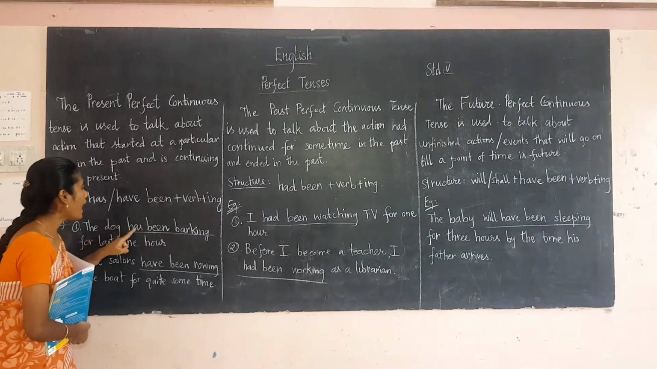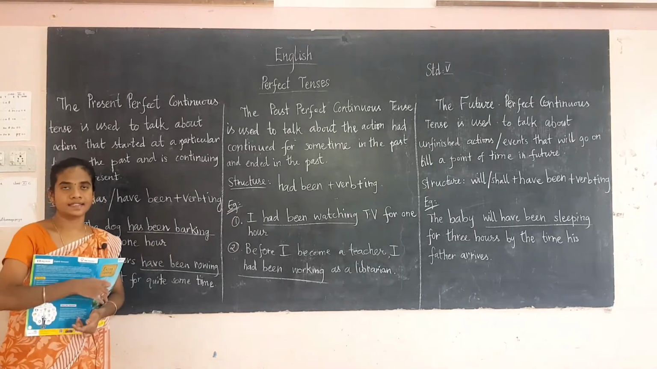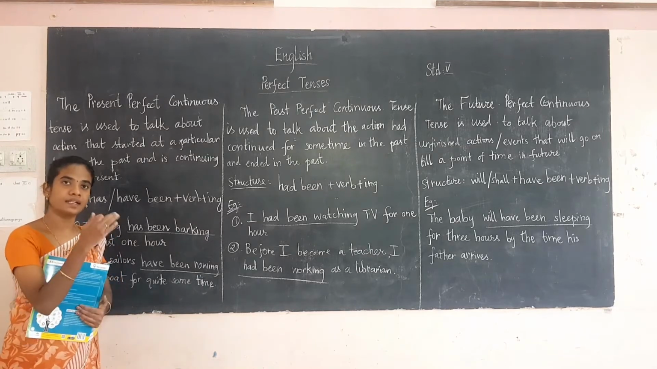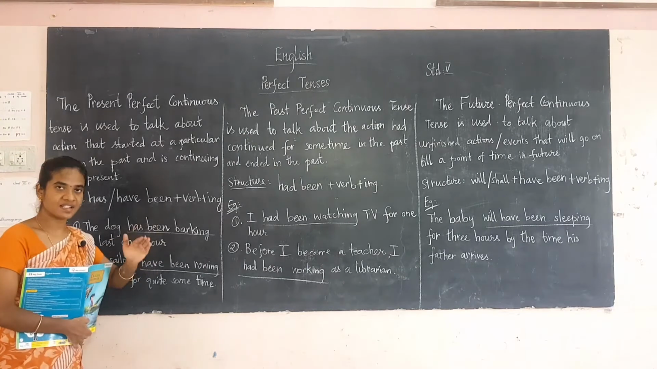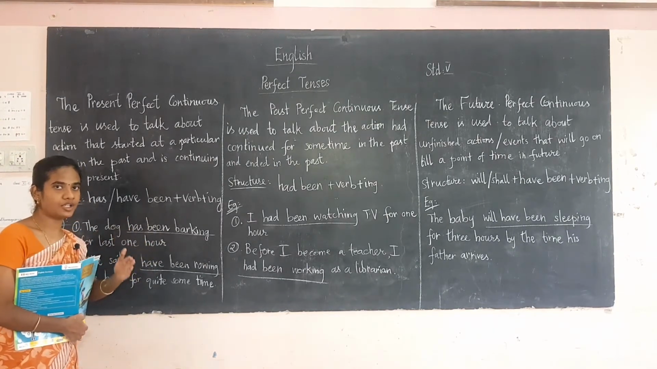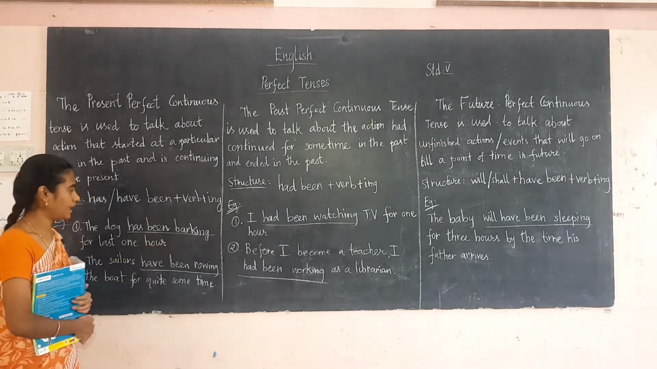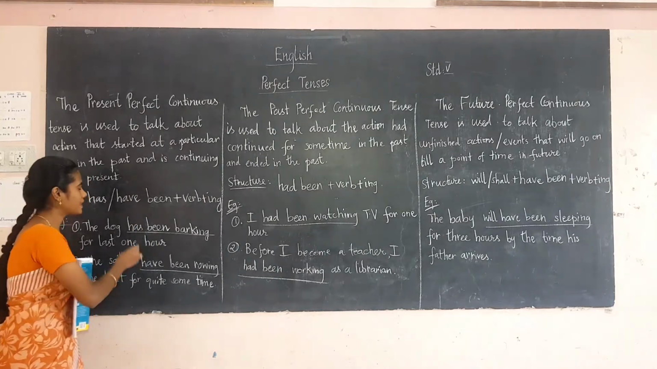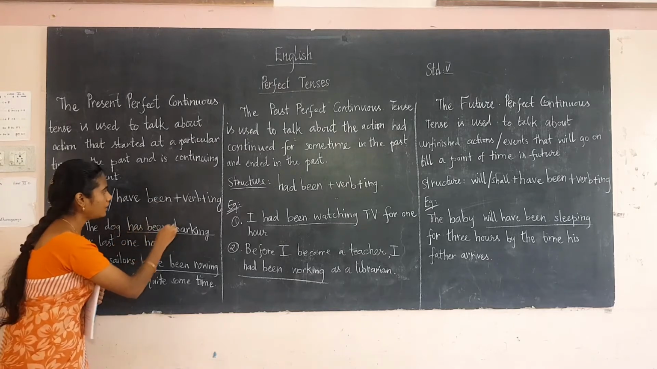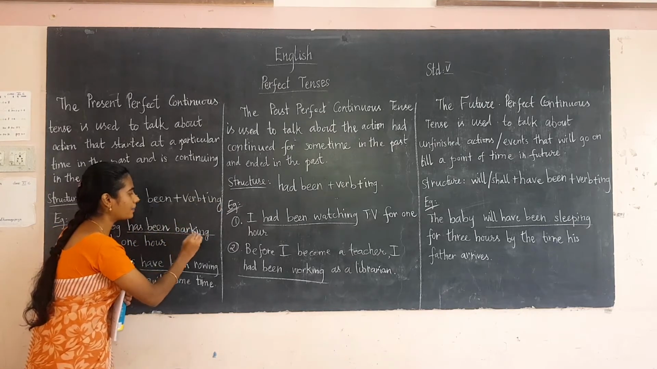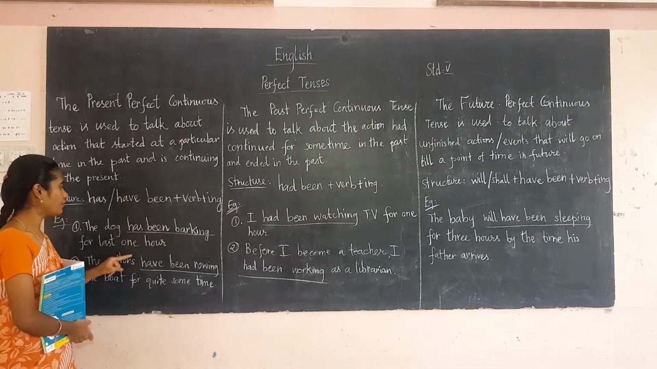Now see here, the dog has been barking for the last 1 hour. So here the dog started to bark in the past and it is continuing in the present. Okay. So at the time of speaking the action is continuing, it started to bark continuously. So we are using has been barking. Why are we using has? Because it is a dog, it is a singular subject. We are using has, then we are including been, then verb plus ing, that is bark plus ing, that is barking. The dog has been barking for the last 1 hour.